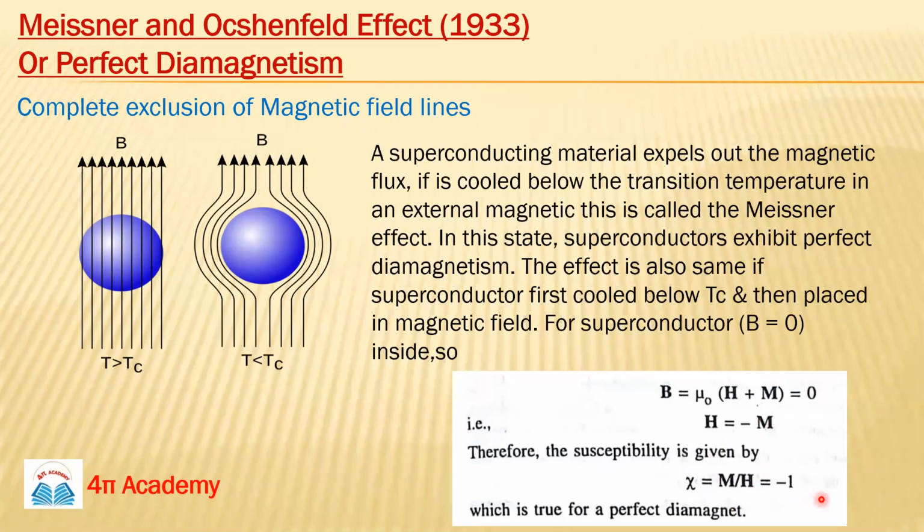When your susceptibility is minus 1, this is the condition for a diamagnetic material. So it means your superconducting material is behaving as a perfect diamagnetic material. This is also very, very important. So this is all about the Meissner effect.